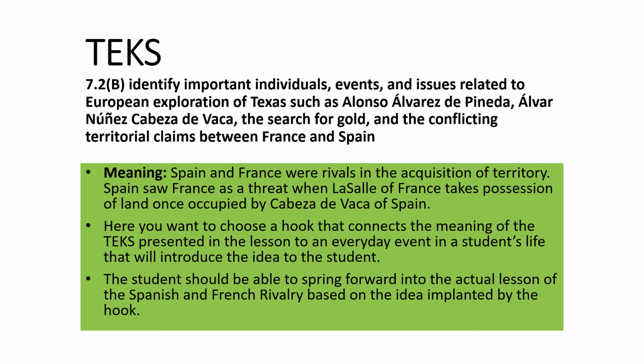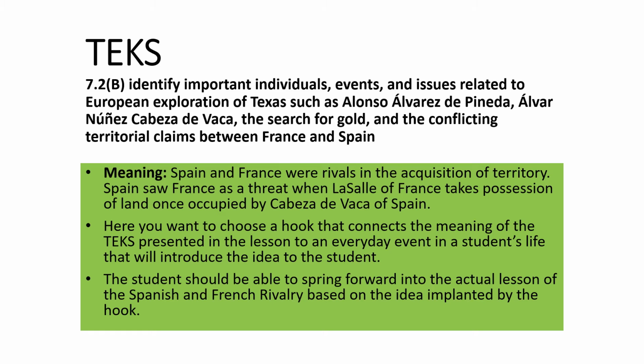The TEKS for today is 7.2b: Identify important individuals, events, and issues related to European exploration of Texas. They talk about Pineda, Cabeza de Vaca, and other explorers and their search for gold and the conflicting territorial claims between France and Spain. Now, the meaning of the TEKS is Spain and France were rivals in the acquisition of territory. Spain saw France as a threat when LaSalle of France takes possession of land that was once occupied by Cabeza de Vaca of Spain.